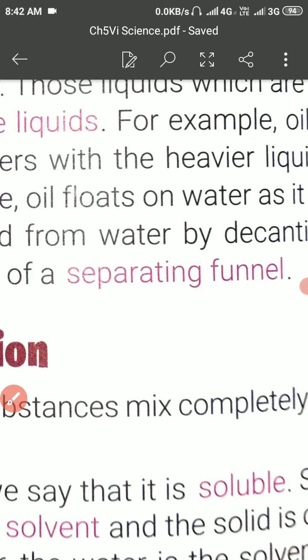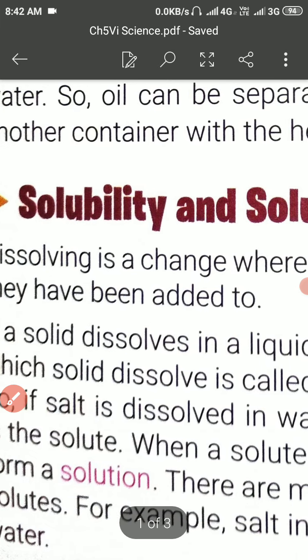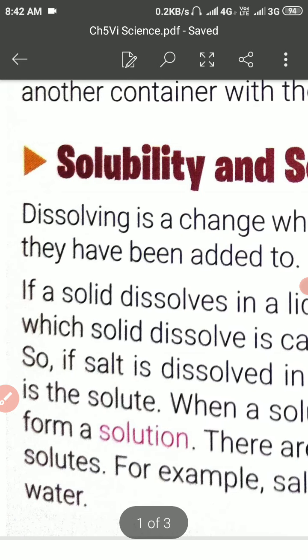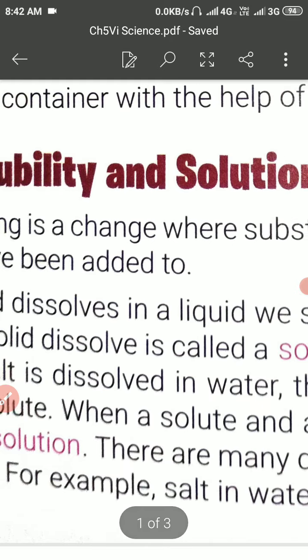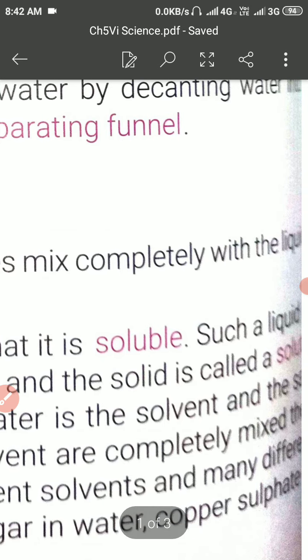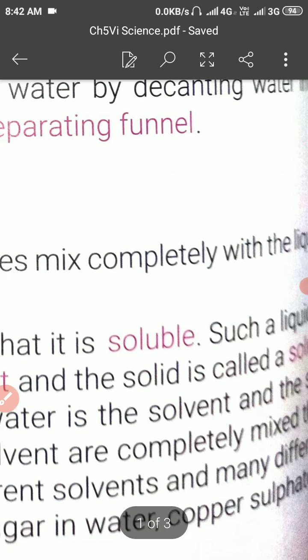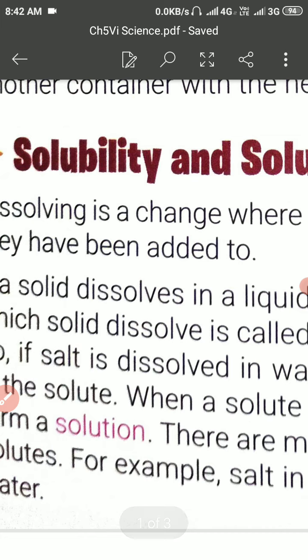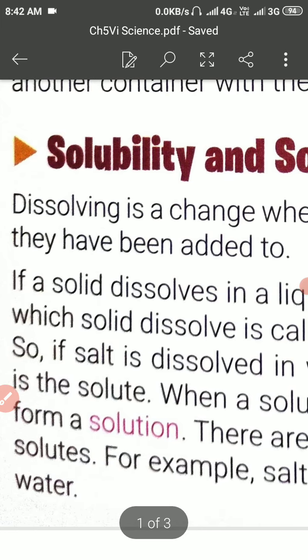So students, now solubility. What is solubility and solution? My dear student, if you mix sugar in the water and shake it, then you will see that the sugar is completely mixed with the water which was added to it.